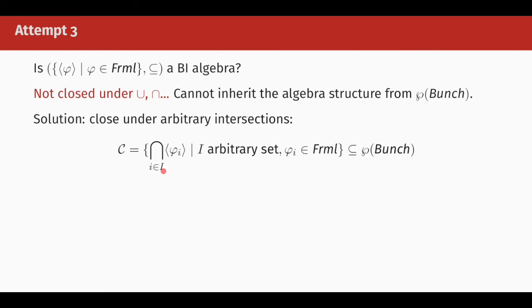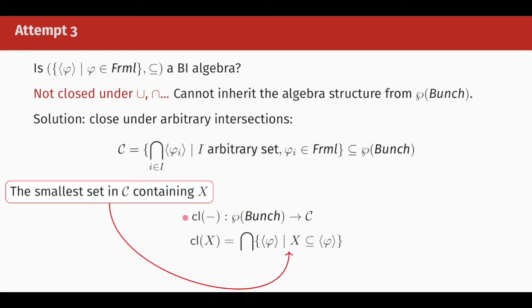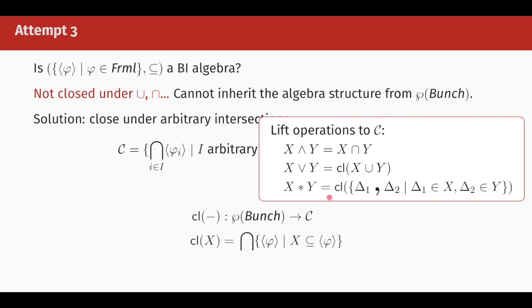Now, there is actually an abstract reason for why this works and why this forms a BI algebra, but essentially it boils down to this. So we have this closure function. It takes an arbitrary set X of bunches and returns the smallest set in C which contains the set X. It turns out that this function allows us to transfer a lot of the operations from the power set algebra to the algebra C. For example, the disjunction in C corresponds to the closure of the union of two sets. And the star operation can also be written in terms of the closure operation and some monoidal product on the power set algebra.